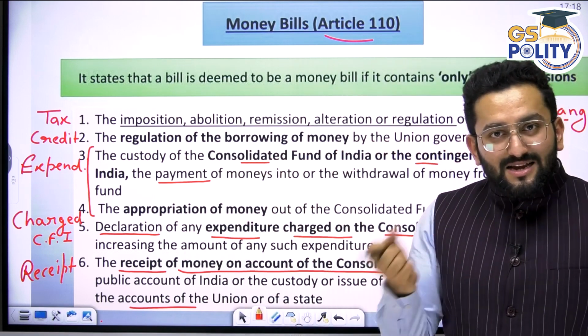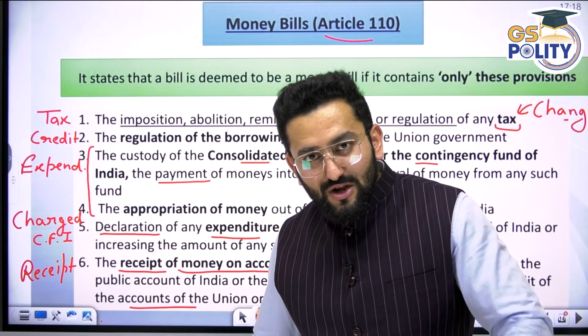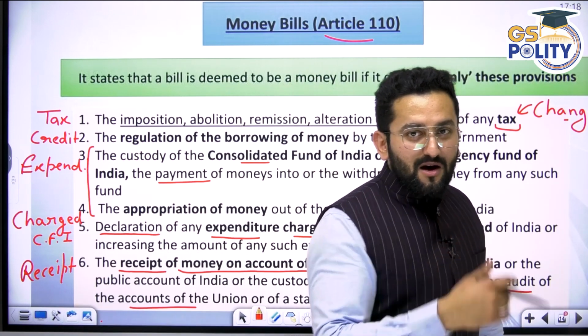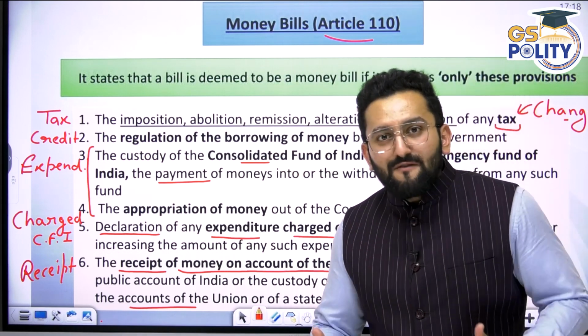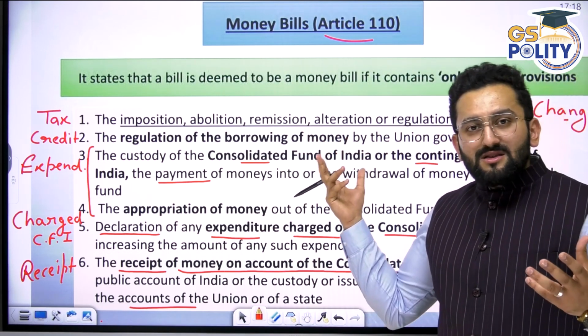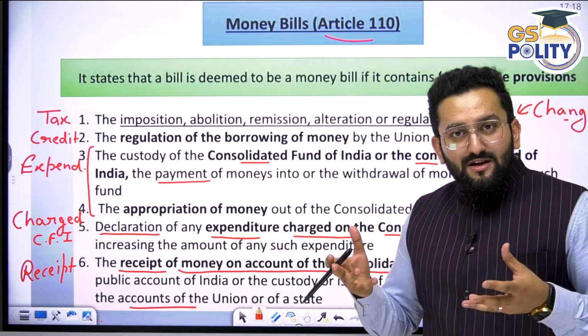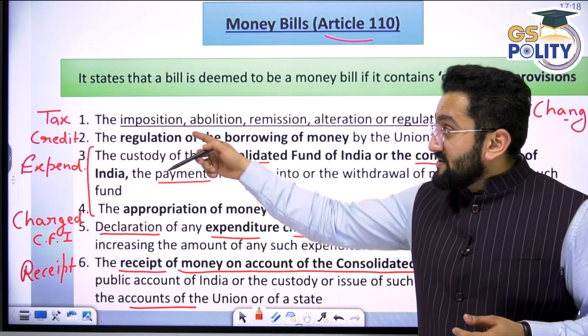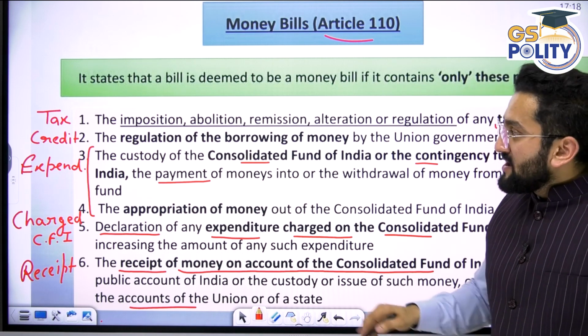Earlier the tax decision power was with a body, say the GST Council, and now you want to transfer this power into the hands of the PM or the Prime Minister's office. So you have to present this bill before the Speaker to declare it a money bill, because this particular provision is mentioned in Article 110. So one is tax. Just remember tax.